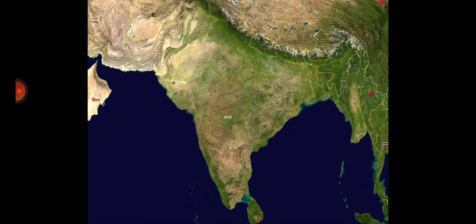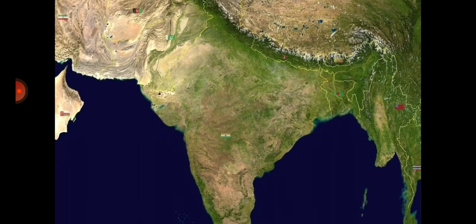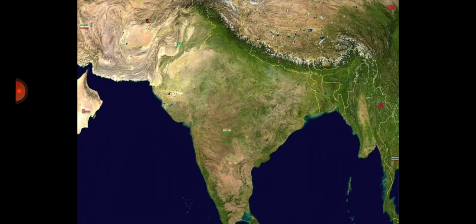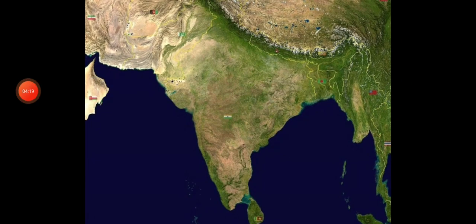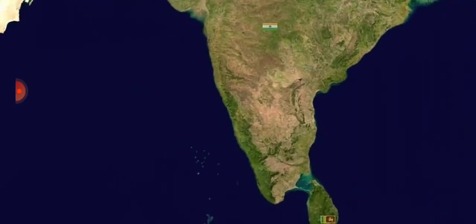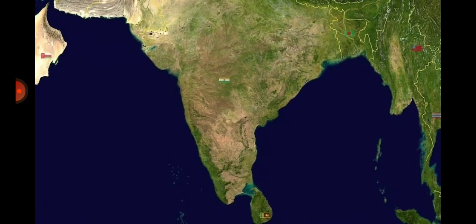So that is geography of India. Let's start. This is the map of India. You can see that India is a peninsula. What do we mean by peninsula? Peninsula means a body which is surrounded by water on three sides. You can see this side and below. It is a form of triangle, no? Three sides, it is surrounded by water. So India is a peninsula, called the Indian Peninsula.